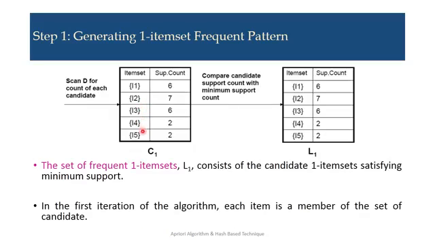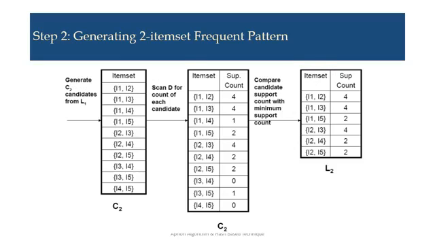Here we have not discarded any of the candidates. For example, suppose the I3 support count is less than 2, say it is 1. Then I should discard I3 from the list. But here we didn't find any candidate with fewer than 2 transactions. The support counts satisfy the minimum support threshold. That's why all are selected for the L1 list.